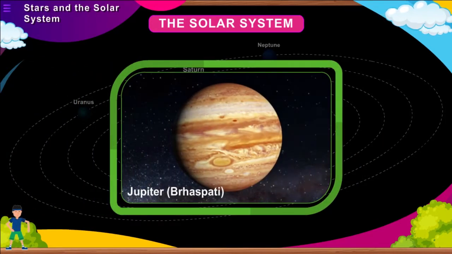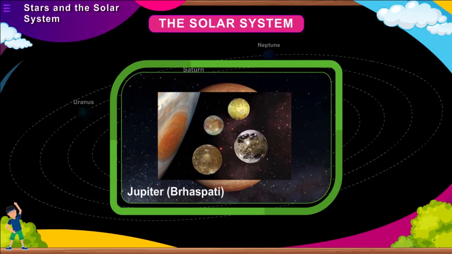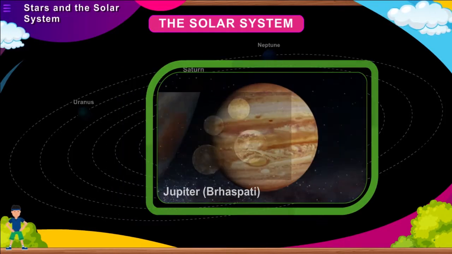Jupiter, Brihaspati. It is the fifth planet from the Sun and also the largest in size. It is so large that around 1300 Earths can be placed inside it. There is a large red spot on its surface. This spot is actually a giant storm. It has a thick atmosphere surrounding it. It has a faint ring around it and has a total of 79 moons.